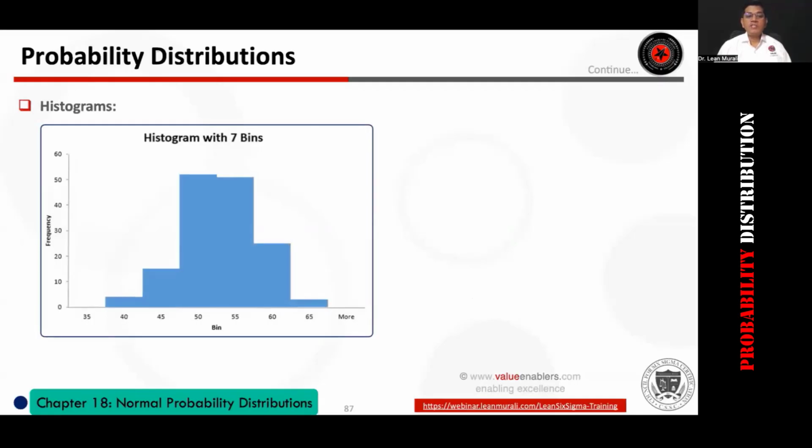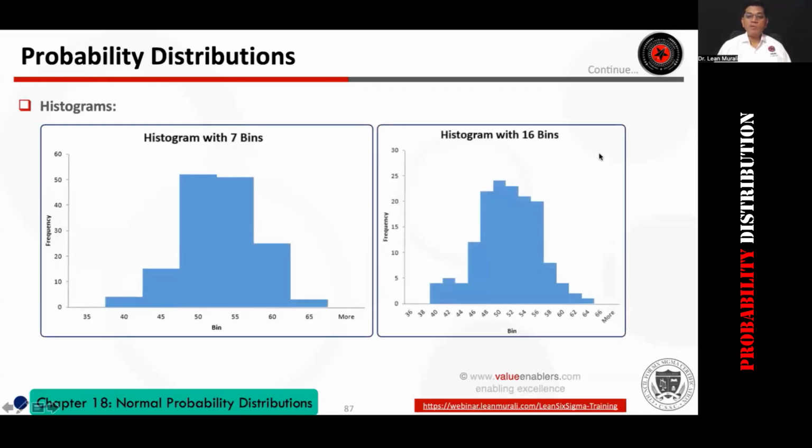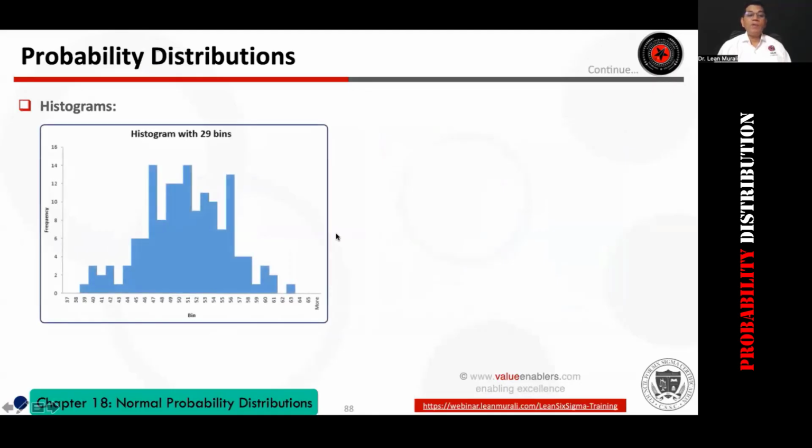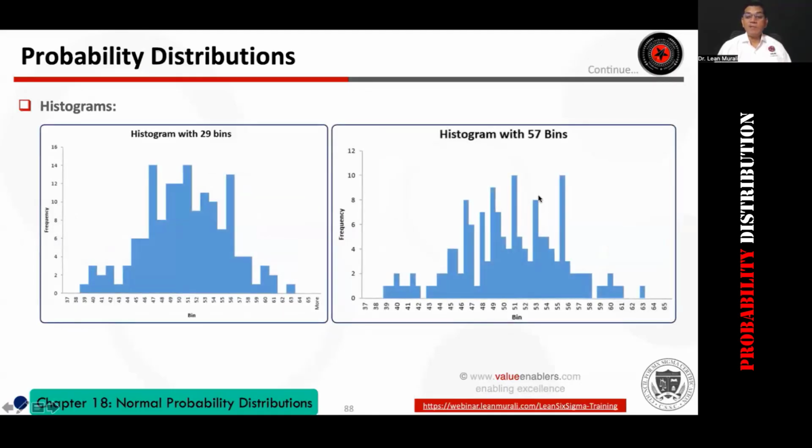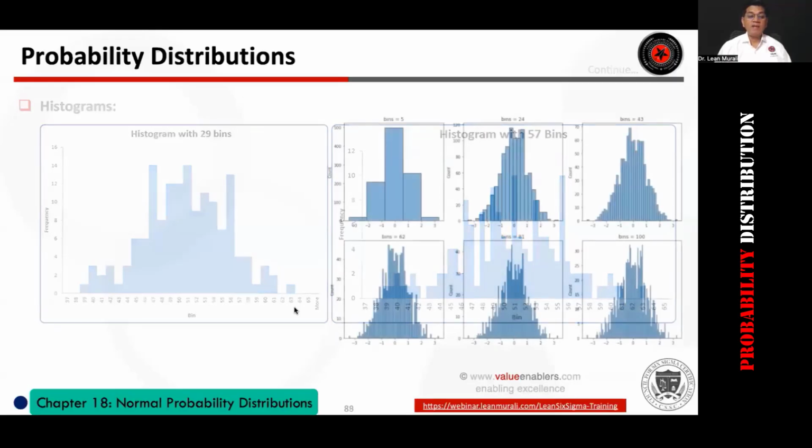So this is the same data with 7 bins and 16 bins. Are they same or different? All of you type D if it is different. This is the same data with 7 bins and the same data with 16 bins. They are different. The same with 29 bins and 57 bins. How is the pattern? Same or different? Different, right? So the selection of the class interval is very, very important.